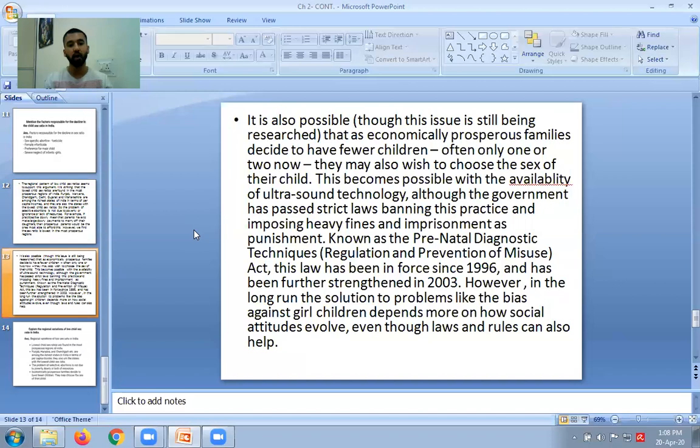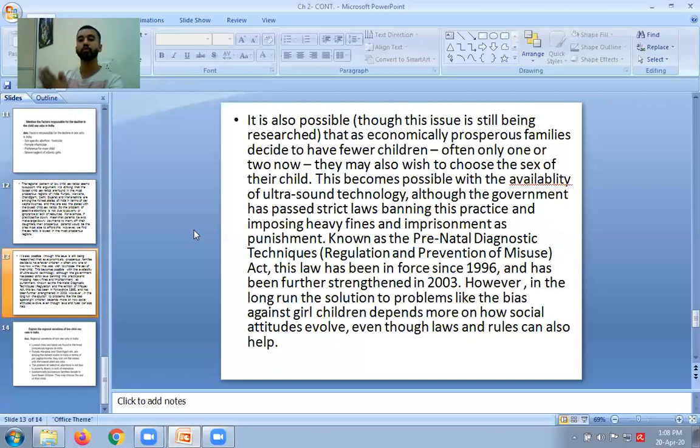People are put behind bars if they do certain kinds of illegal work. Basically, abortion of a specific sex of a child is an illegal thing. So for these illegal practices, the government has imposed fines and imprisonment on these kinds of people.